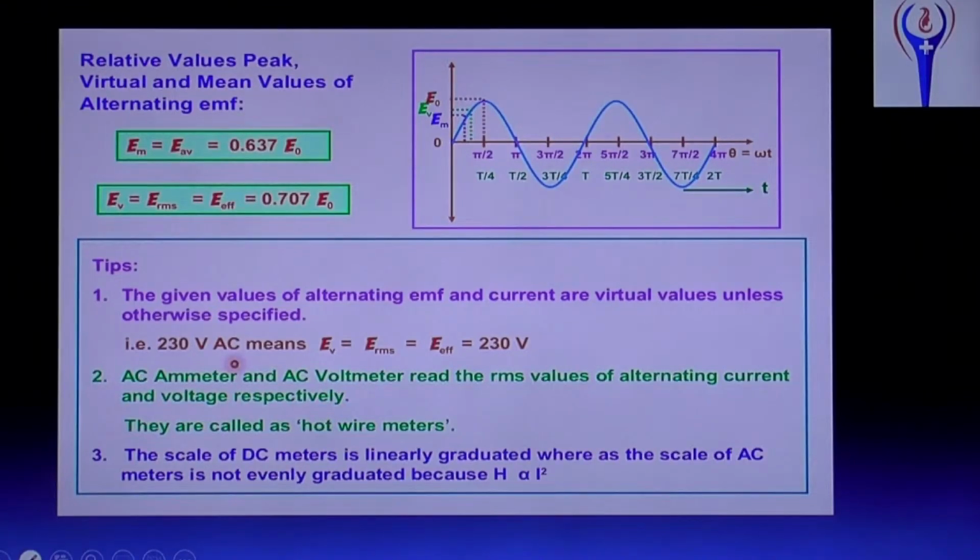See, a rating like 230 volt AC. Here in our plug, the current may be 5 ampere and the voltage may be 220 volt or 230 volts. Suppose you are purchasing a new 3-pin plug, then there will be a rating there, 230 volt or 220 volt. That rating is the E effective value or E RMS value. By knowing the E RMS or E effective, you can find E naught, the E naught value and E average value.